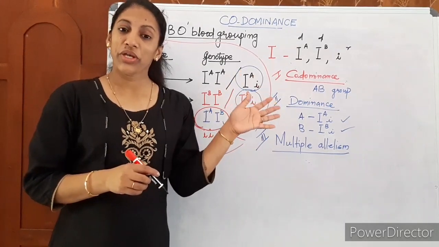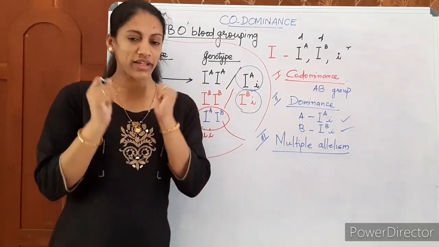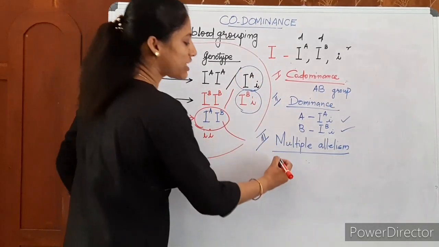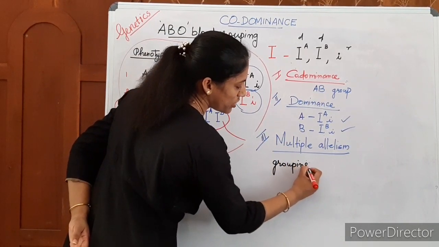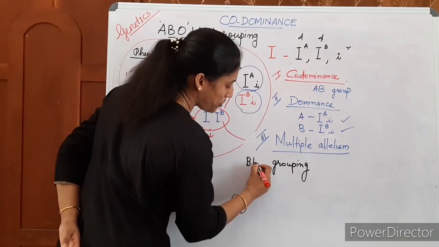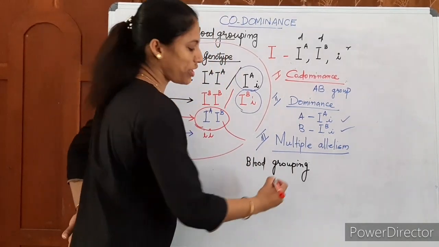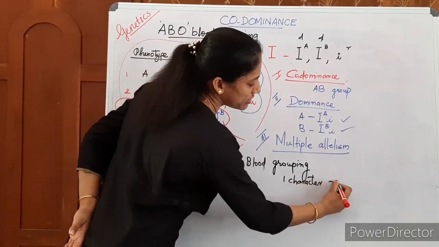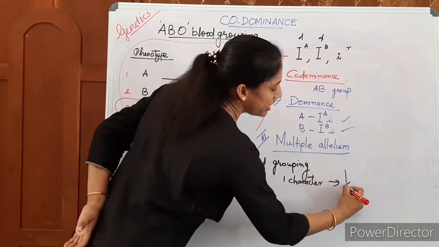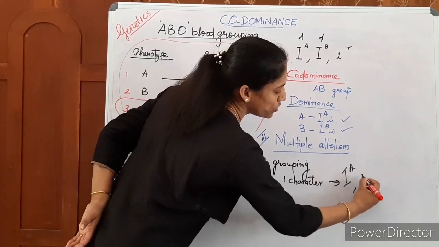Human blood grouping is the character we take, and this one character is controlled by 3 alleles, more than 2 alleles.